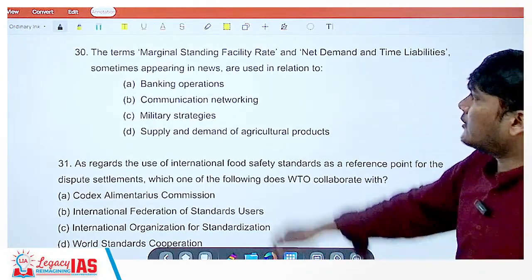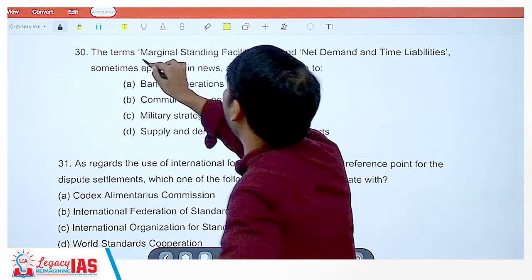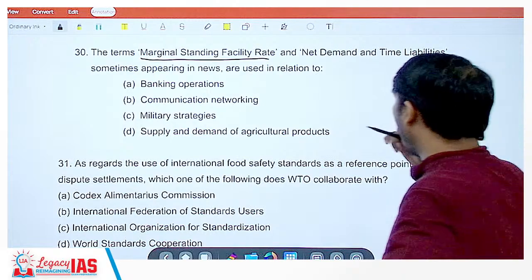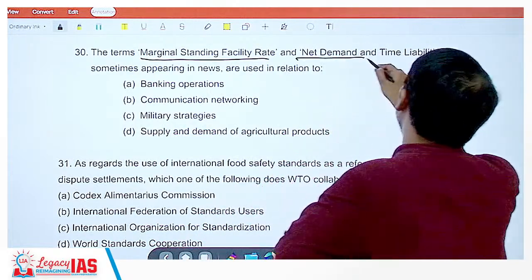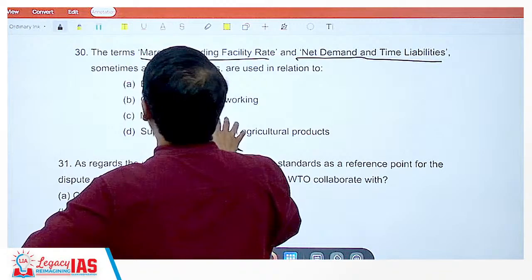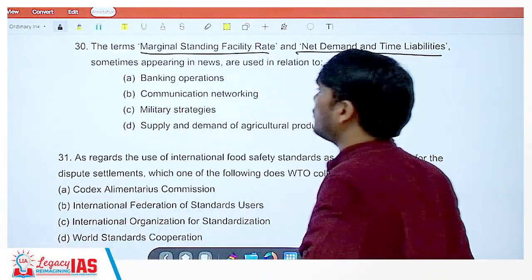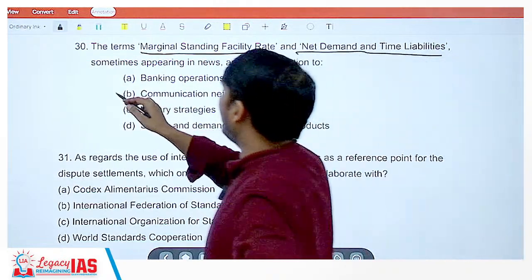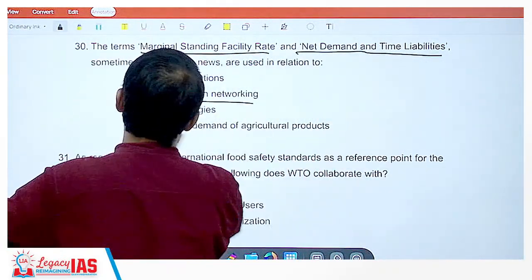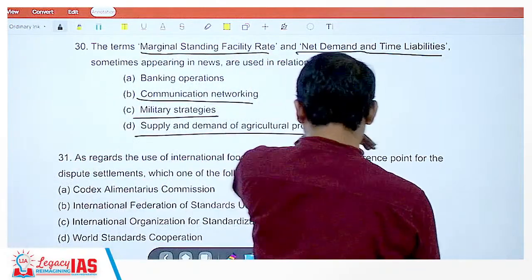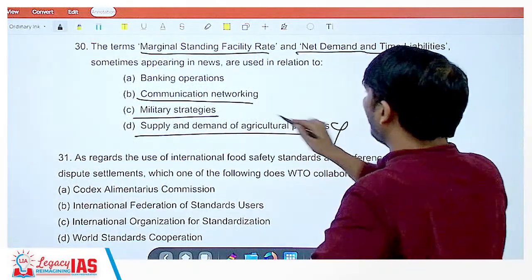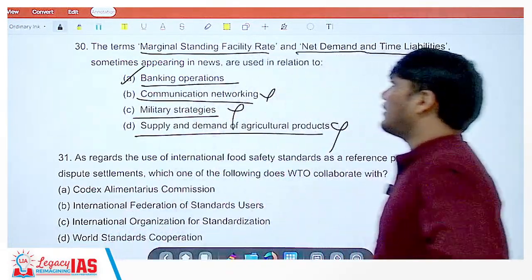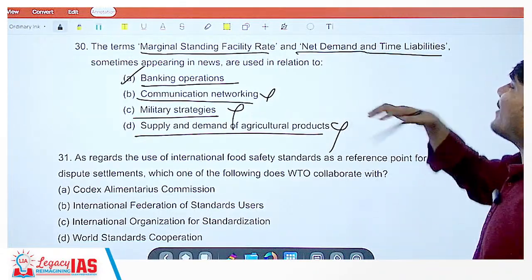Question number 30, the term marginal standing facility rate. Now what will be the answer to this? Let's quickly see. Marginal standing facility and net demand and time liabilities, sometimes seen appearing in news, are used in relation to, it's a very straightforward question. Banking operations, communication, networking, military strategies, supply and demand of agricultural produce. No, this is wrong, this is wrong, this is wrong. The correct answer is banking operation. Marginal standing facility rate, net demand and time liabilities.